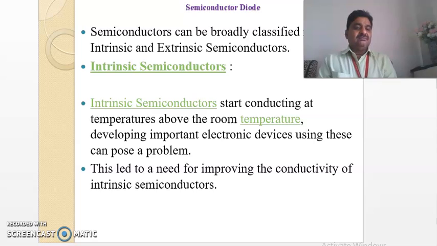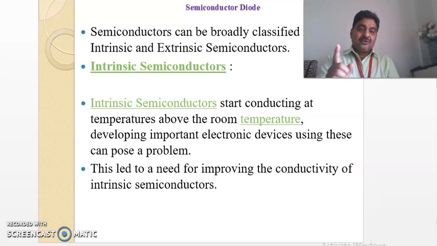Whenever a question is asked, what is the distinction between intrinsic and extrinsic, you should know that these semiconductors conduct above the room temperature.